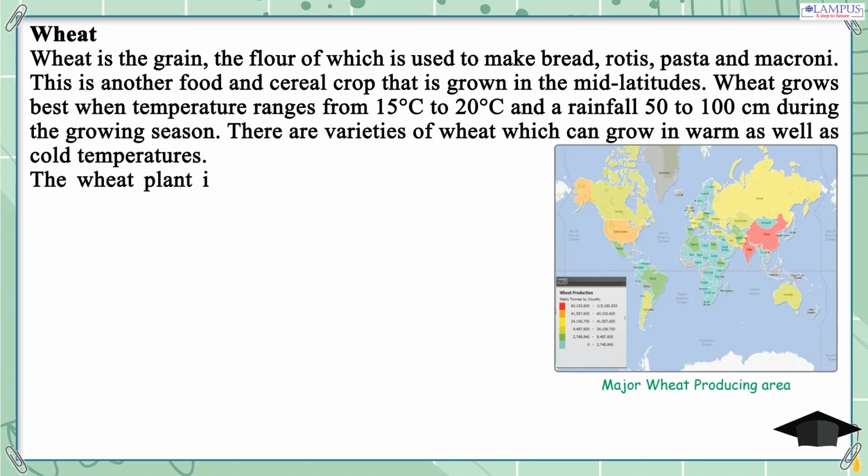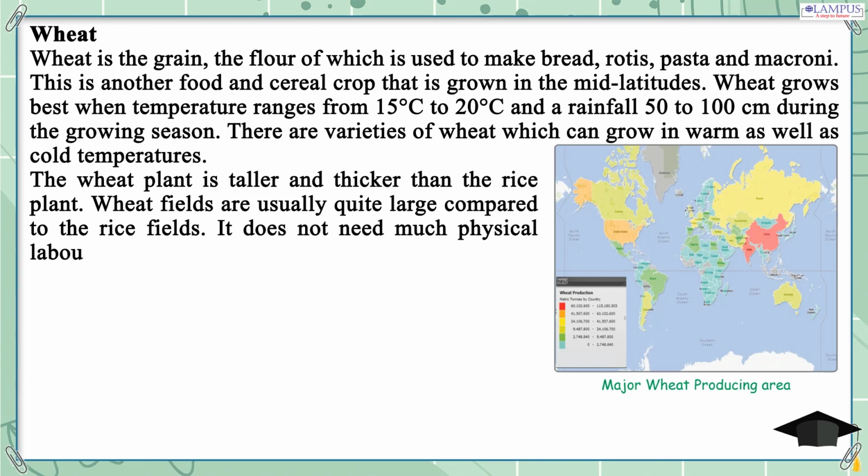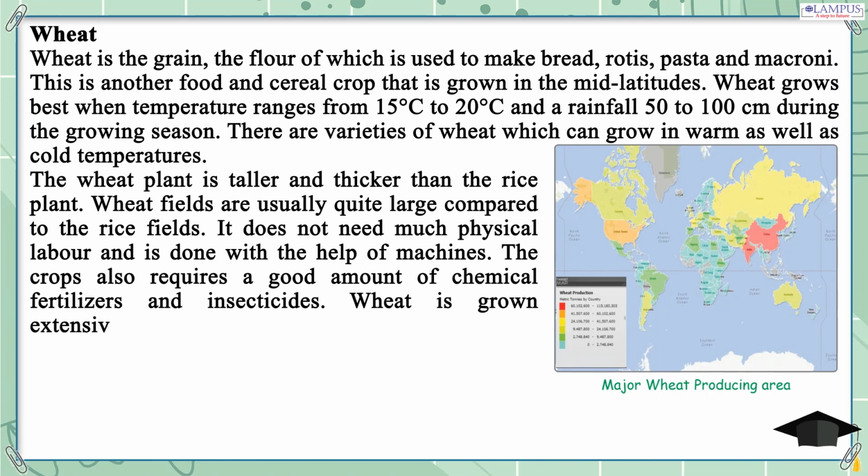The wheat plant is taller and thicker than the rice plant. Wheat fields are usually quite large compared to the rice fields. It does not need much physical labor and is done with the help of machines. The crops also require a good amount of chemical fertilizer and insecticides. Wheat is grown extensively in the temperate grasslands, like the prairies, the steppes, the Downs, etc.